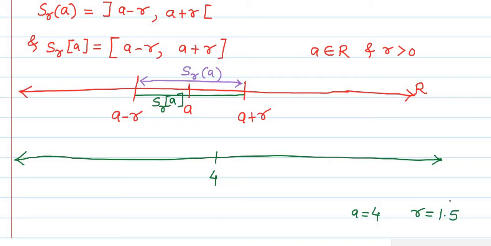Okay, as it is a real number, it can be in fractions also. Suppose R is equal to 1.5, then A minus R, meaning 4 minus 1.5, will be certainly 2.5. So here it is suppose 2.5. And A plus R, meaning 4 plus 1.5, will be certainly 5.5. Here it is 5.5.